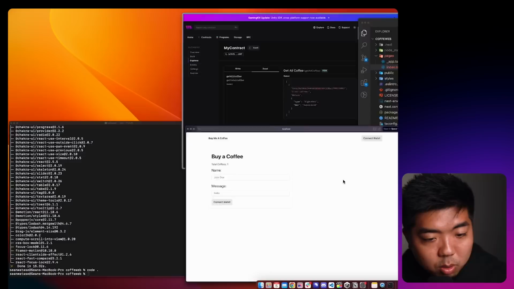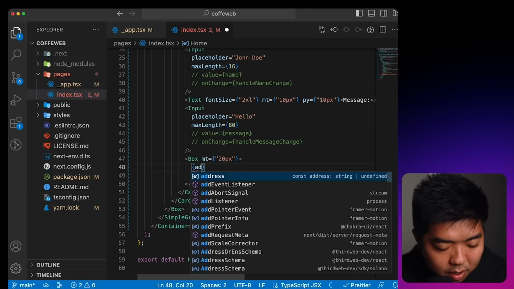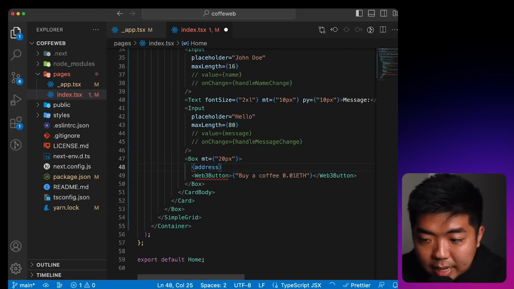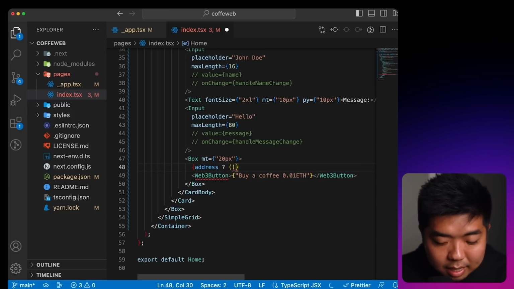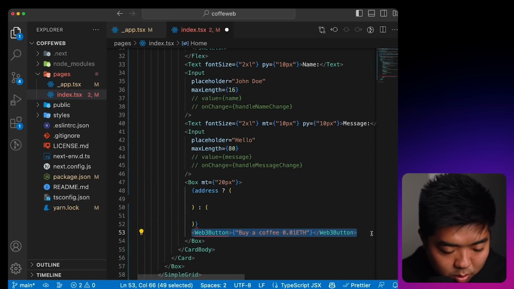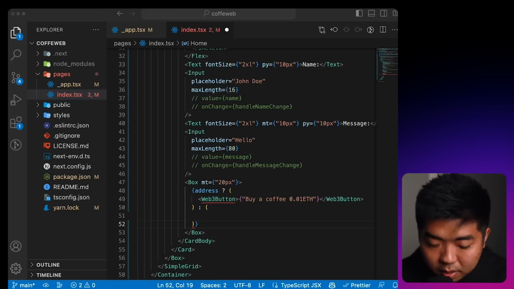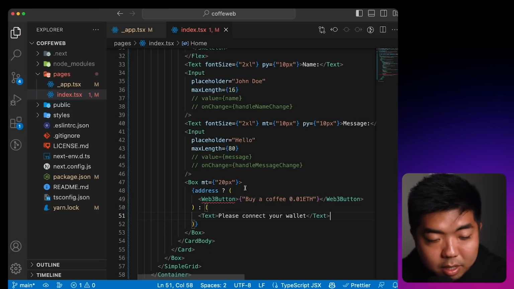So instead of showing it twice, what we're going to do is in our box here, we're going to make sure that we have our address. Because again, if we do have an address, it means a wallet is connected. And if we don't have an address, it means a wallet is not connected to our site. So if we do have an address, we'll show the Web3 button. And if we don't have an address, we'll just show some text that says, please connect your wallet.